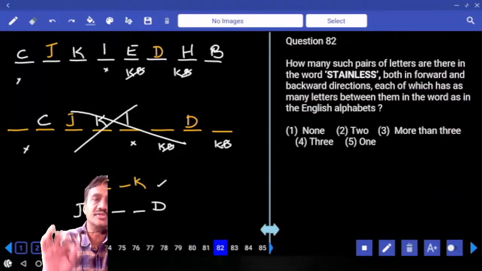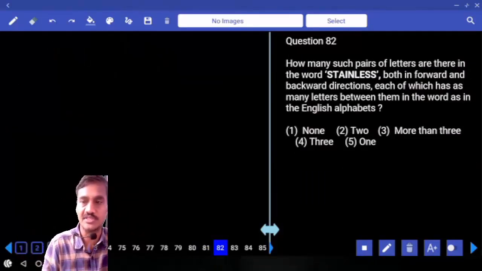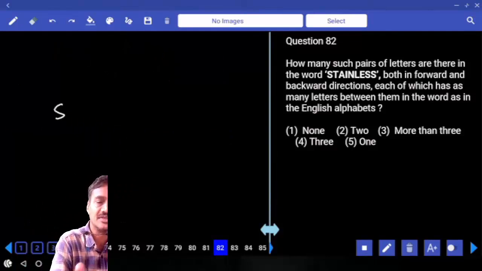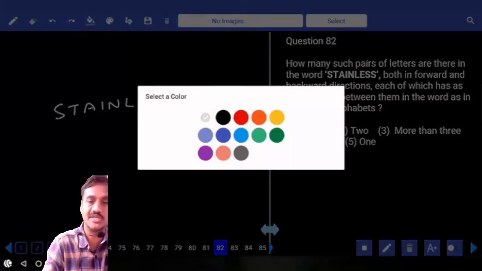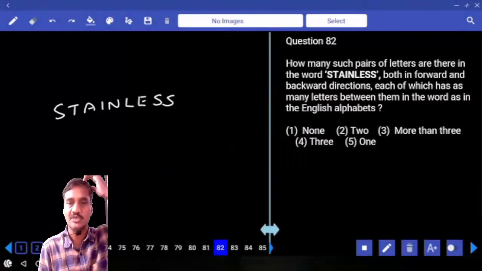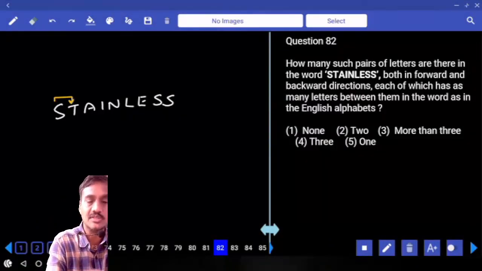Then coming to this 82. How many such pairs of letters are there in the word STAINLESS? S-T-A-I-N-L-E-S-S. How many such pairs of letters are there in the word STAINLESS, each of which has as many letters between them in the word as in the English alphabetical series, both forward as well as backward? Starting with S, S and T, it forms a pair. S, T, U. There is no letter more than this T.